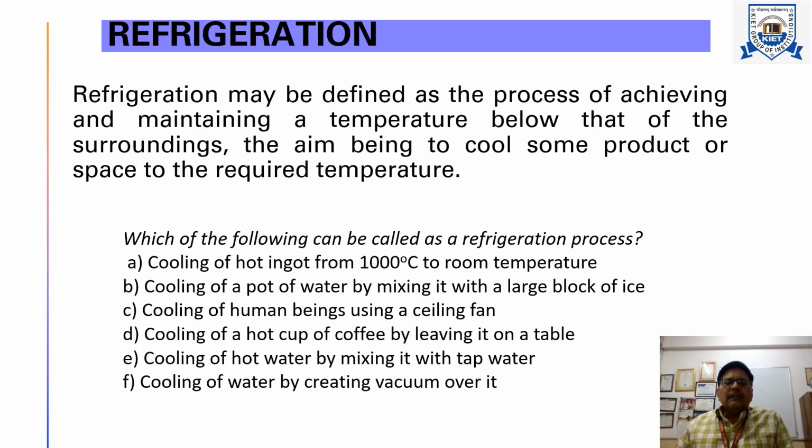Now we will discuss another, cooling of a pot of water by mixing it with a large block of ice. So you have to think it. And third is the cooling of human being using a ceiling fan. And next process, that is the cooling of a hot cup of coffee by leaving it on a table. Then cooling of water by mixing it with tap water, and cooling of water by creating vacuum over it. So first we will discuss the first process, that is the cooling of hot ingot from 1000 degrees Celsius to room temperature.